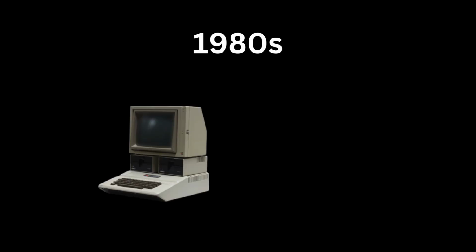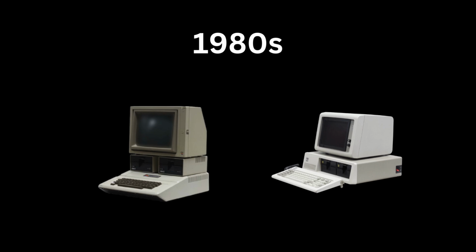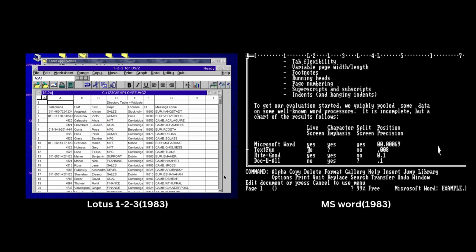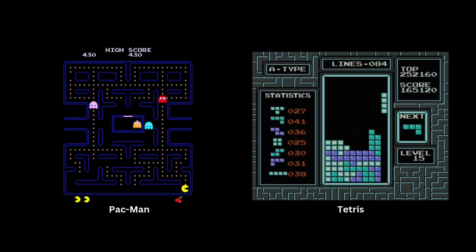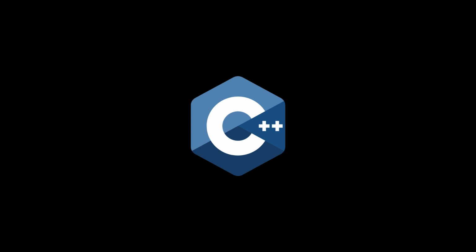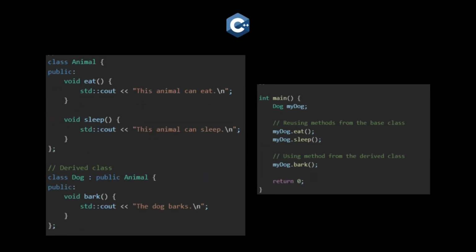This decade saw the rise of personal computers like the Apple II and IBM PC, bringing programming to homes, schools, and offices. Programmers began developing software for business, education, and entertainment, like Microsoft Word. Gaming was a major driver with titles like Pac-Man and Tetris, showing the creative potential of code. Object-oriented programming gained traction during this time thanks to the introduction of C++. These languages emphasize modularity and reusability, making it easier to handle complex systems.